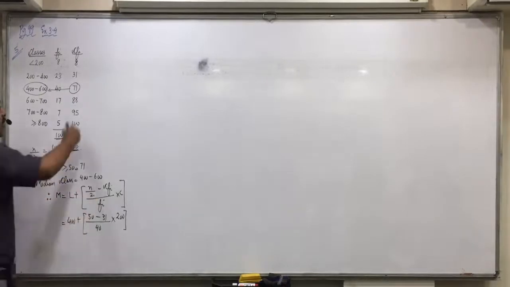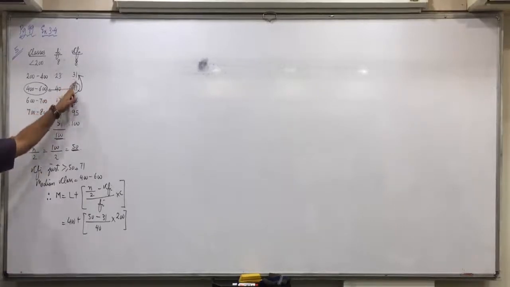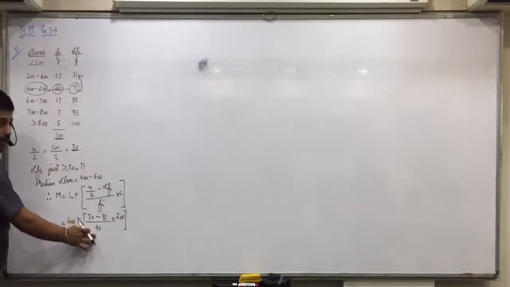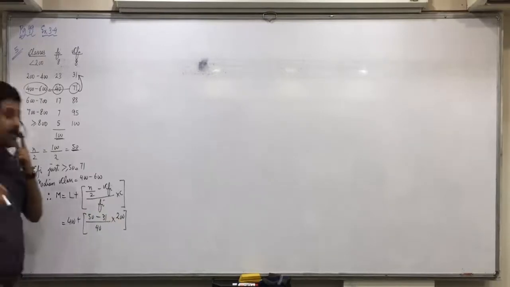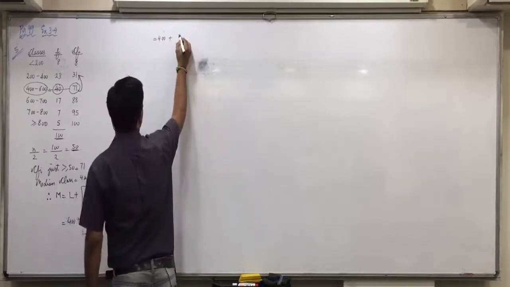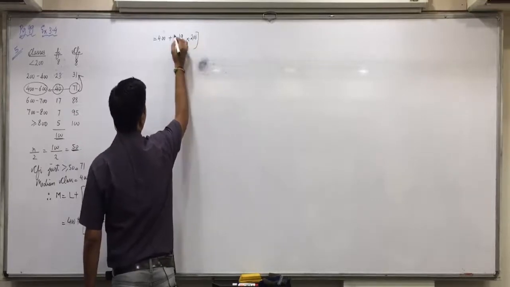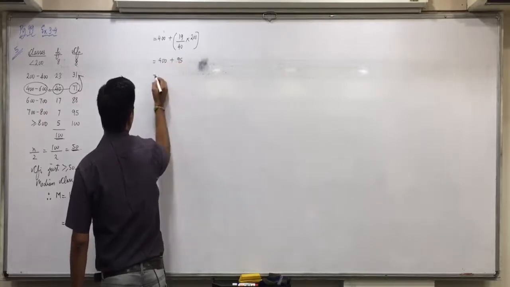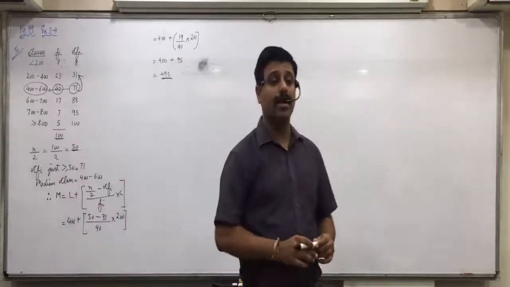50. CFI we always have to take off the preceding class. What is preceding class CFI? 31. FI we have to take off the same class, that is 40. And what is the class length of 400 to 600? 200. Is everyone clear with this? So that is 400 plus 19 upon 40 into 200. 95? Yes. So 495. Okay, 19 into 200 upon 40 is 95. Are you all clear with that?